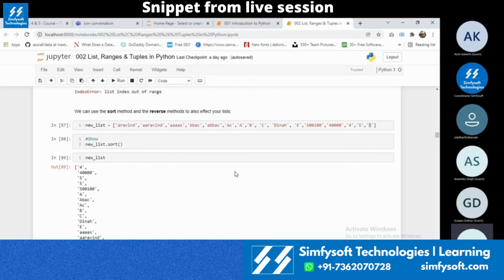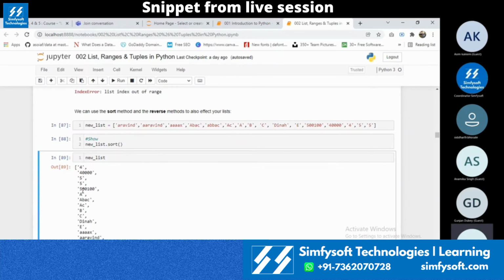Either in a list everything must be a number to sort, or it should be a string to sort it. That is the major disadvantage of sorting in a list. There is also another problem. If you check the numbers at the end, there is 4, 5, there is 40,000, and then there is 5 lakh 100. How the sorting will happen is first it will sort 4, then 40,000, then it will start 5, 5, and then only 5 lakh.